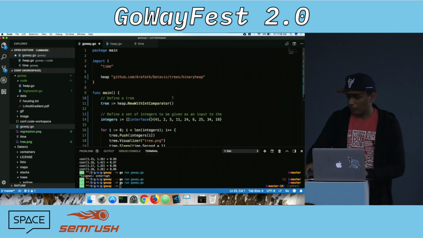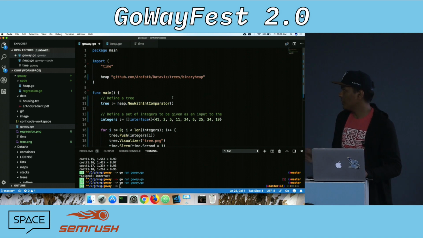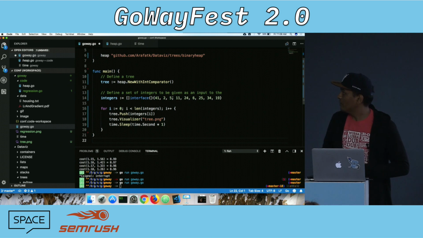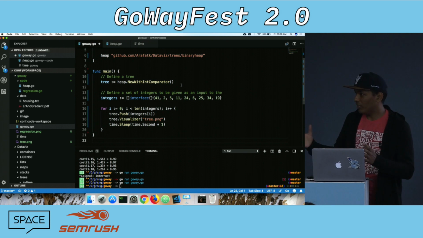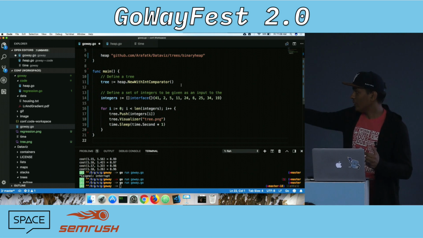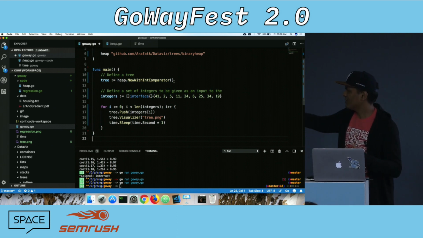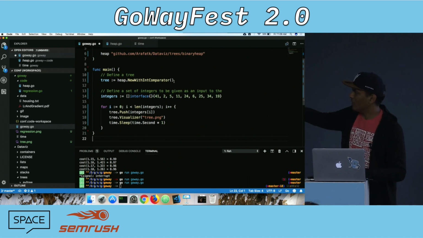OK. So as I told you before, I wrote a simple library called database. In this case, on line 11, we have a tree data structure. We're defining it. That tree data structure is just an empty tree. It has nothing in it, but it has all these properties defined. And then we take a few sets of integers that we're going to put inside the heap. These integers are like 41, 2, 5, 11. You can see that there's no specific increasing or decreasing order. Sometimes some series are increasing, some series are decreasing. So we have these few random integers, and we want to make a tree out of these integers.